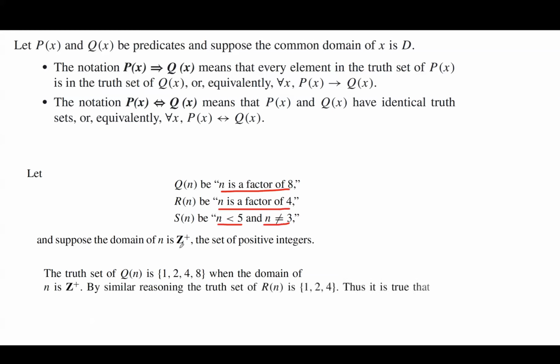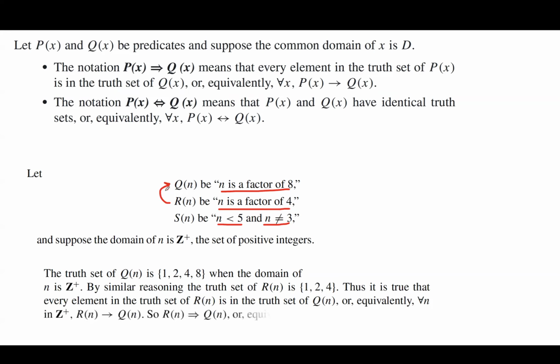By similar reasoning, the truth set of R(n), where n is a factor of 4, is 1, 2, and 4. The only factors of 4 that are positive are 1, 2, and 4. So it's true that every element in the truth set of R(n) lands in the truth set of Q(n). Equivalently, we can write for every n in positive integers, R(n) implies Q(n). Or equivalently, if n is a factor of 4, then you can conclude that n is a factor of 8.